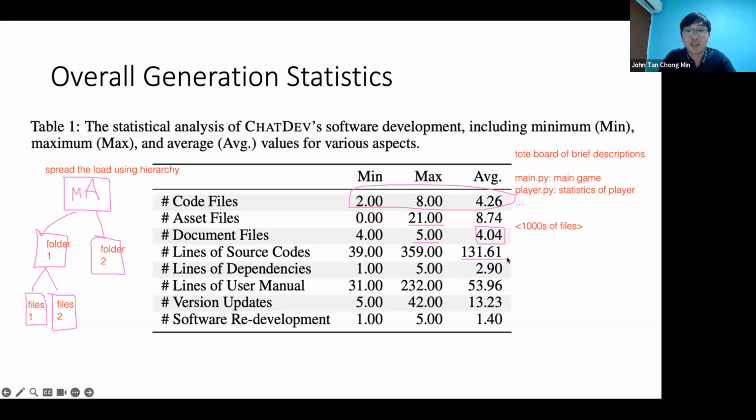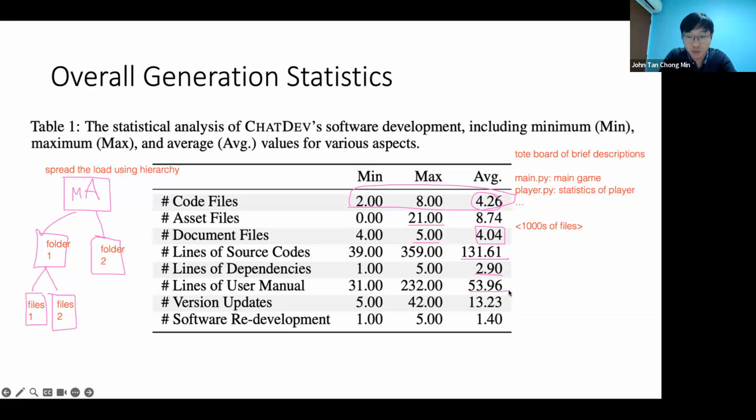131 lines. That's less than my strict JSON Jupyter notebook. I have more than this number of lines in that one file. So you can see the limitations of ChatDev over here. Lines of dependencies about 3, means maybe you only import 3 other files. Because I guess your code files only have 4, so it makes sense, like your one main file imports the other 3. So I guess that's about it.